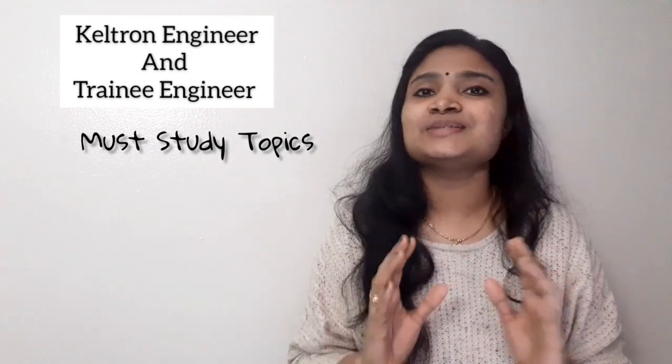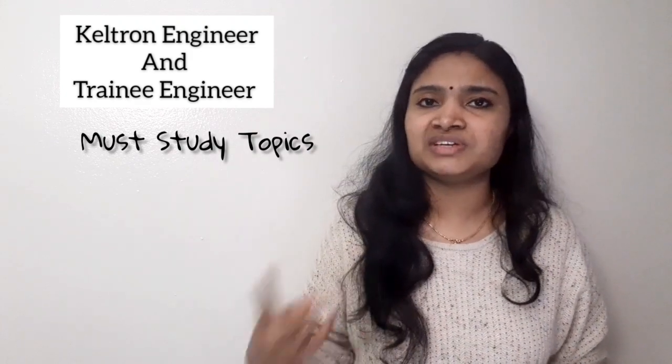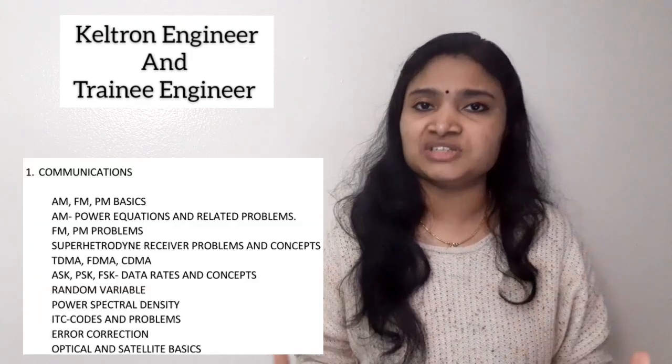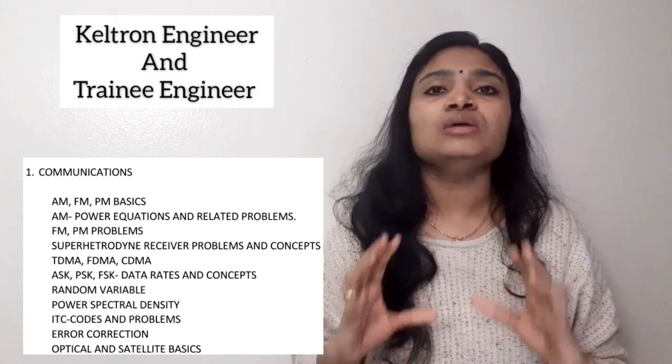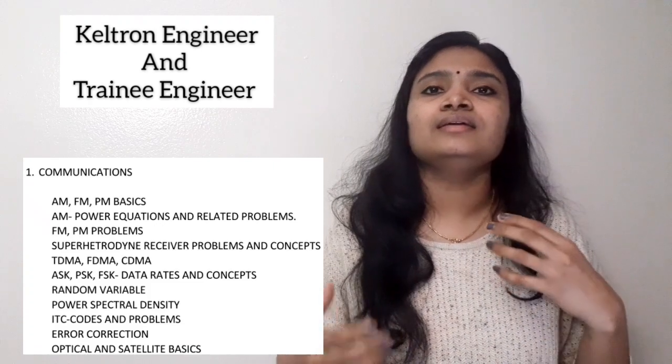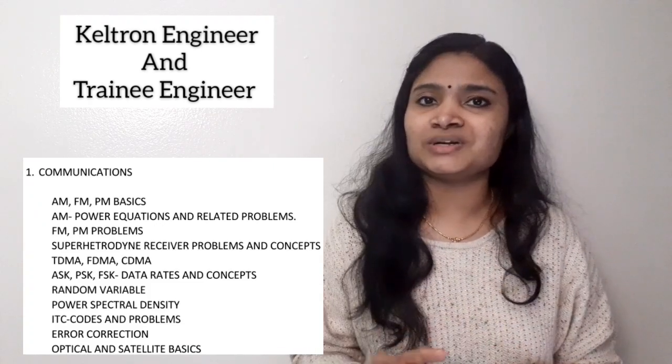So the first subject is communication system. There are actually two types of communication subjects. There is analog communication and also there is digital communication. Both subjects you have to cover, and there are certain important topics from both the subjects. Let us see what the important topics are.